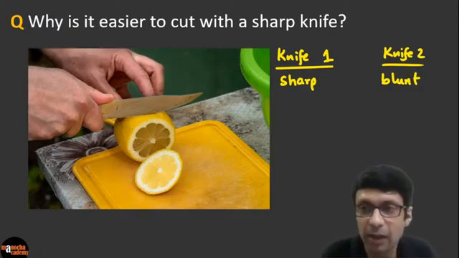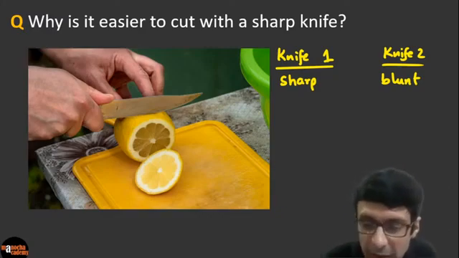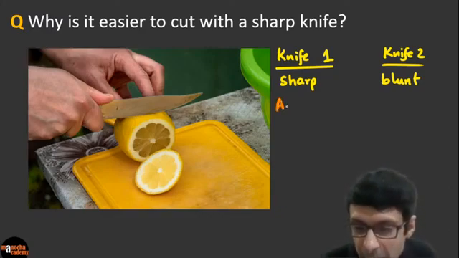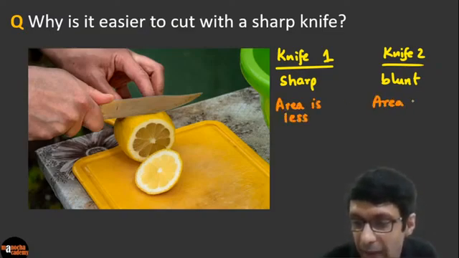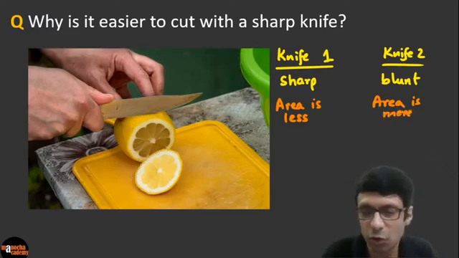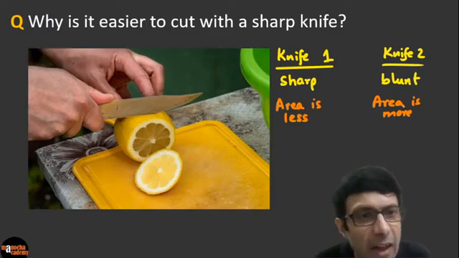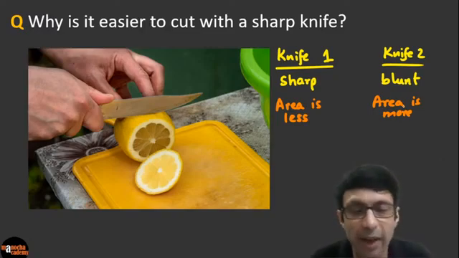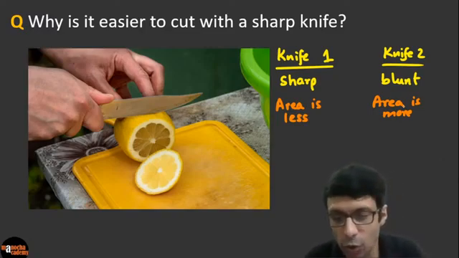The area, because in a sharp knife the area of contact is less. And in a blunt knife, because it's become blunt, the area is more, even though it is small, it's definitely more. So very good. I see Chaitanya is writing less area. Excellent guys. So it's going to be due to less area.